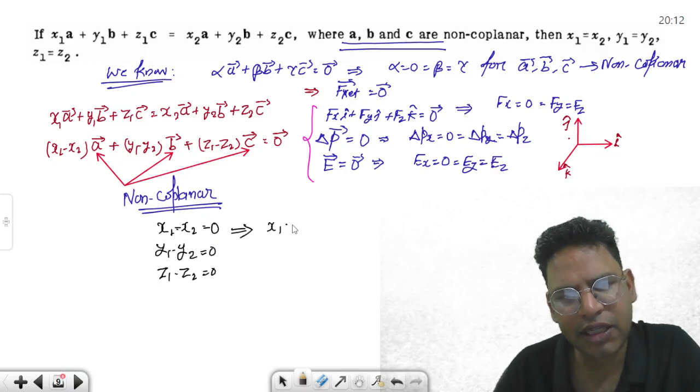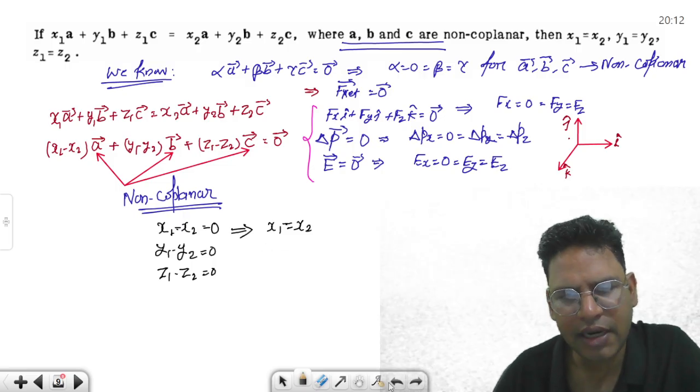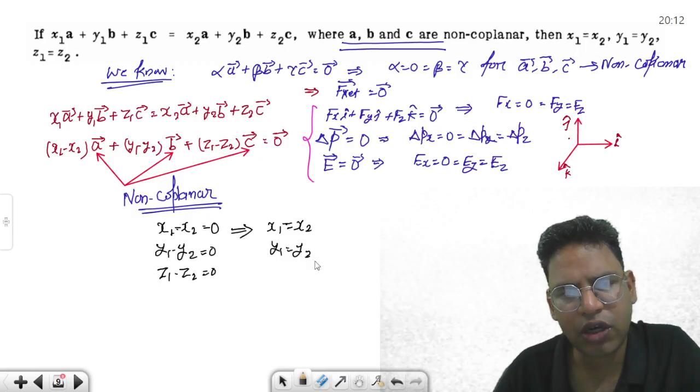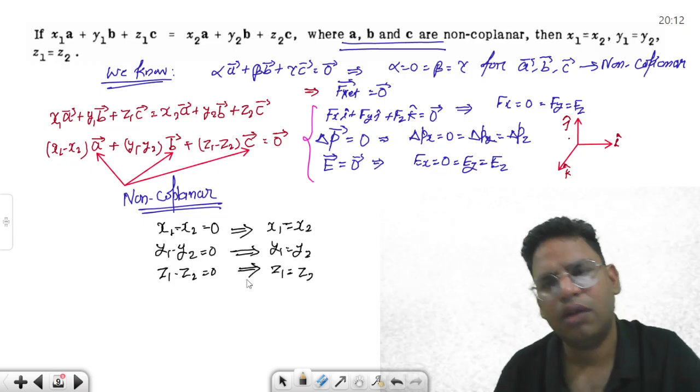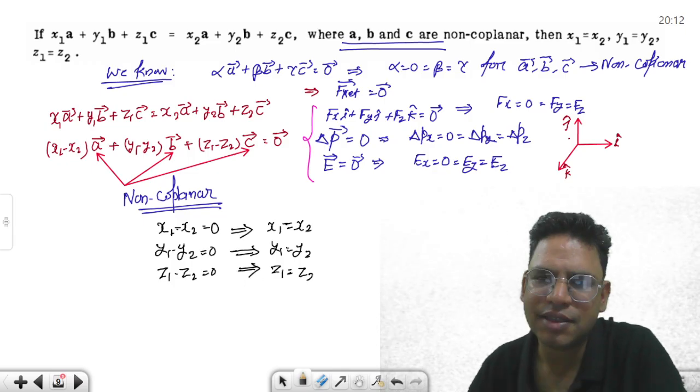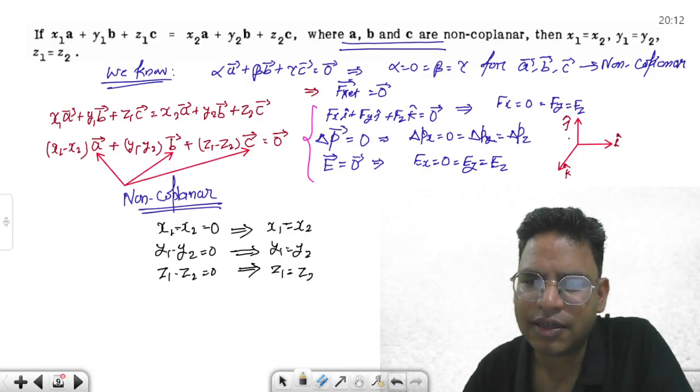It simply means x1 is equal to x2, y1 is equal to y2, z1 is equal to z2. Simple, as simple as it is. You could have done that.